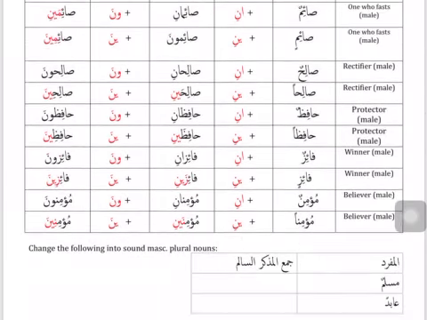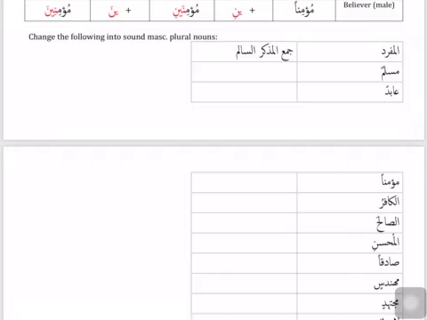Then we have this exercise. It says change the following into sound masculine plural nouns. Inshallah, it's not very hard. We are given the mufrad: Muslimun, Abidan, Mu'minan. We need to make Jama Mudhakkar Salim. The only thing we want to pay attention to is the ending on the mufrad. If it is dhamma, which ending will I choose to make it Jama? Una. If it is fatha or kasra, ina. So Muslimun becomes Muslimuna, Abidan becomes Abidina. And we go down this list and complete it.